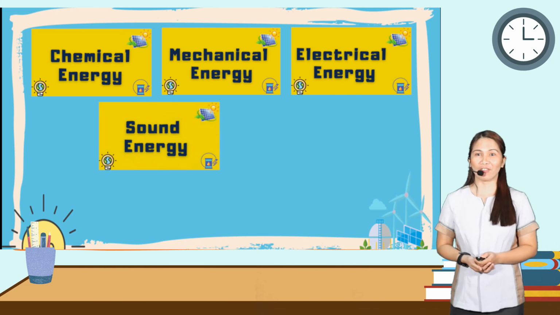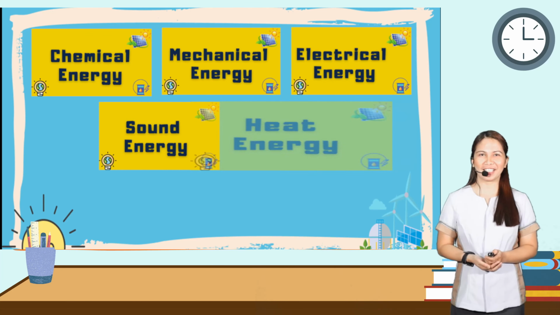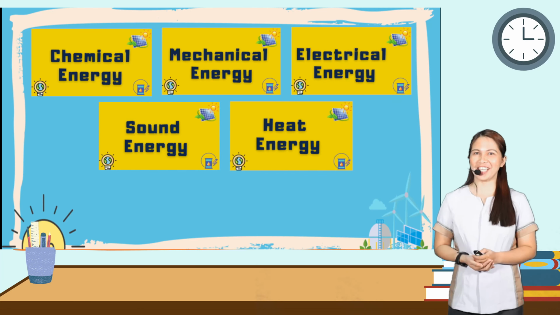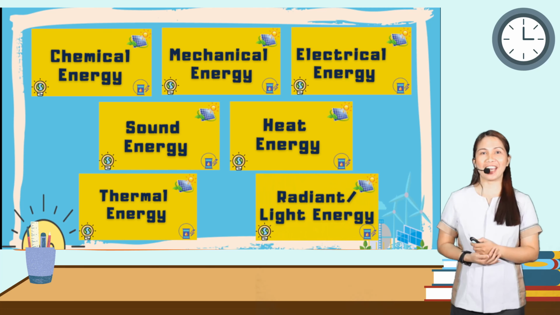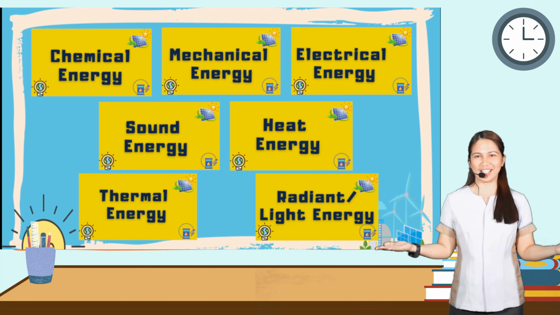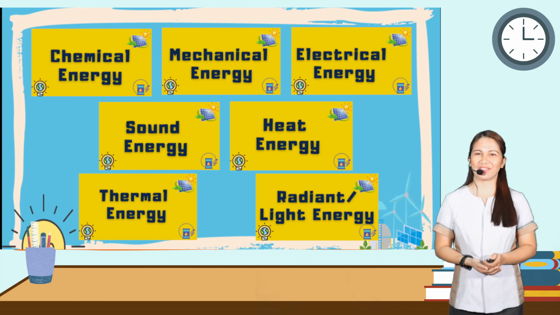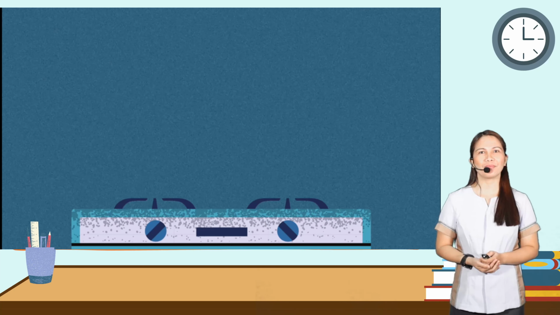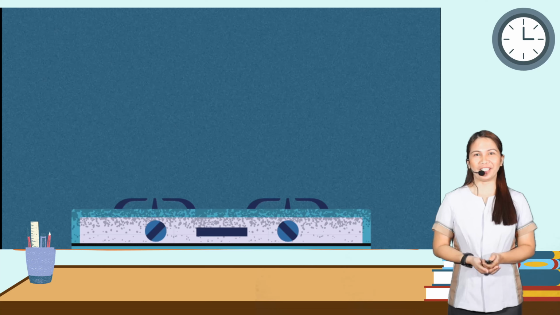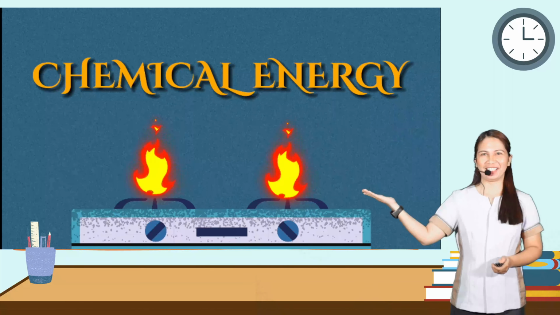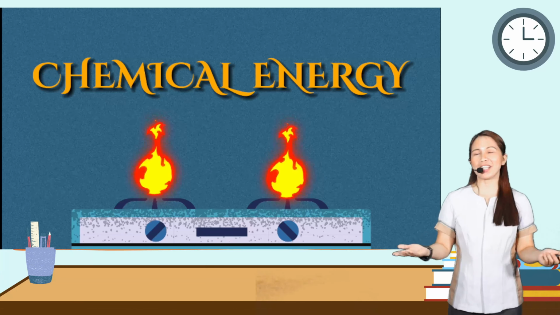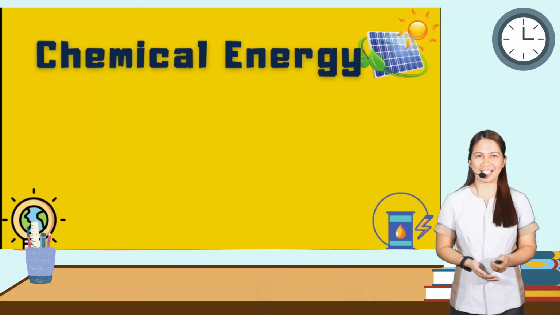We also have sound energy, heat energy, thermal energy, and radiant or light energy. So let's start with the first one. That is chemical energy. So what is chemical energy, class?